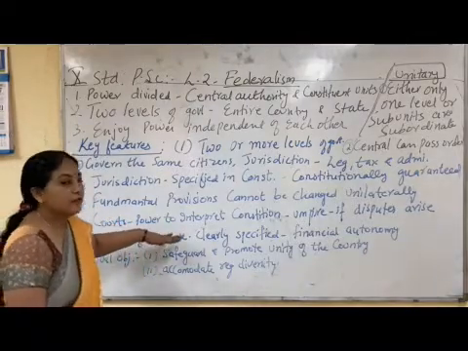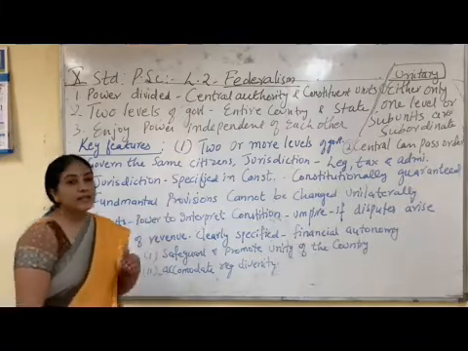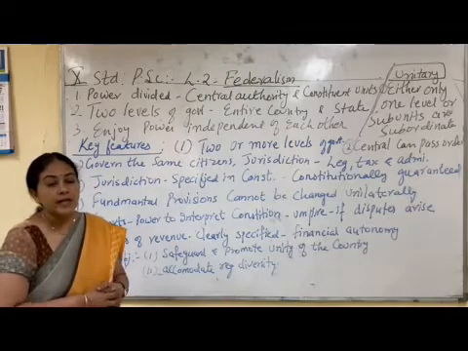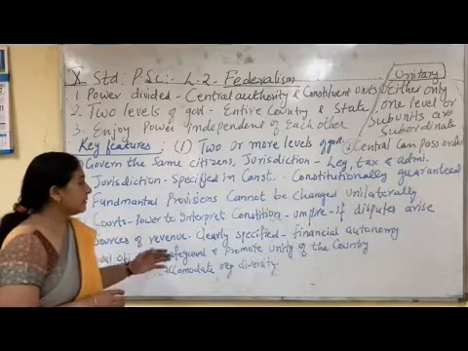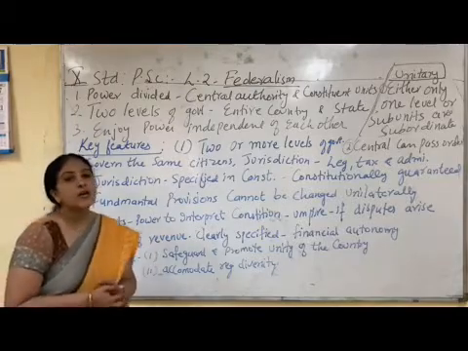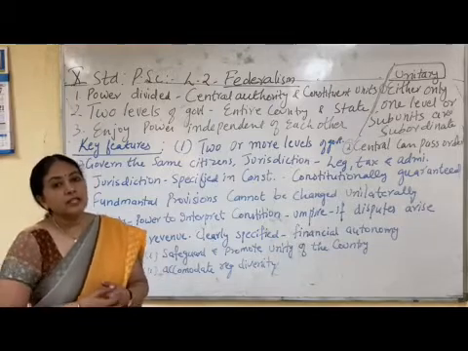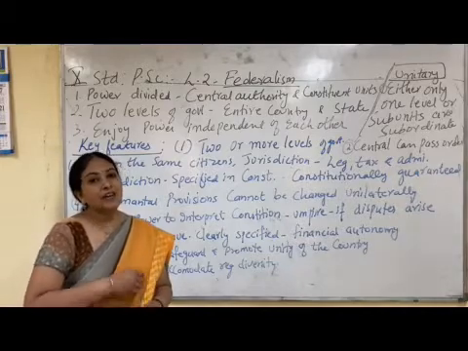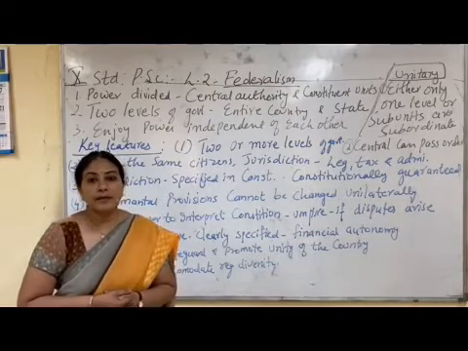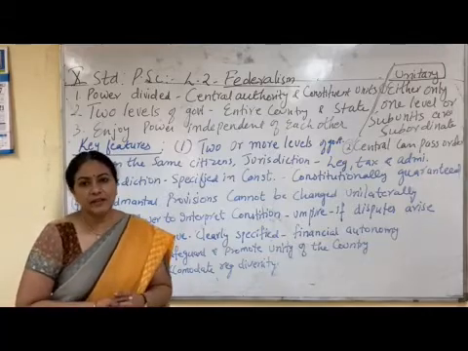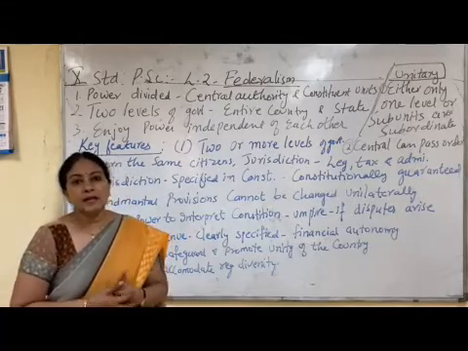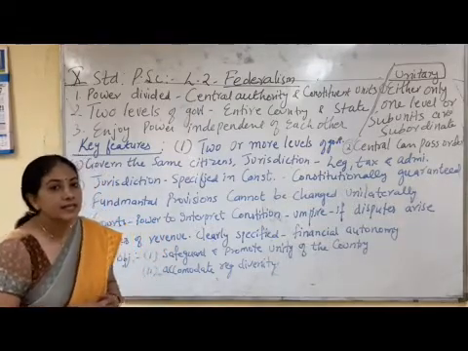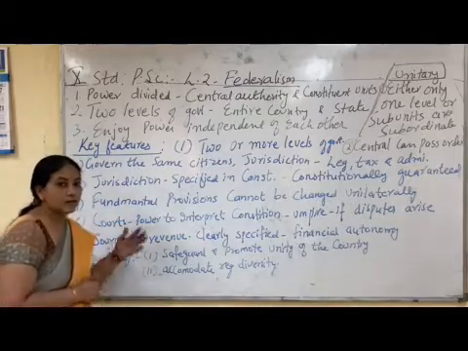Then the fifth feature of federalism is, if any problem occurs between the powers of the central government and the state government, the ultimate decision is given by the courts. That means the court has the power to interpret the constitution. And since the court's judgment is considered final, it is said that the court is the umpire if any dispute arises between the central government and the state government. This is likely to happen in federalism, that problems may occur related to the power of central and state government. But in that case, the court gives the final decision, and that is the fifth feature of federalism.